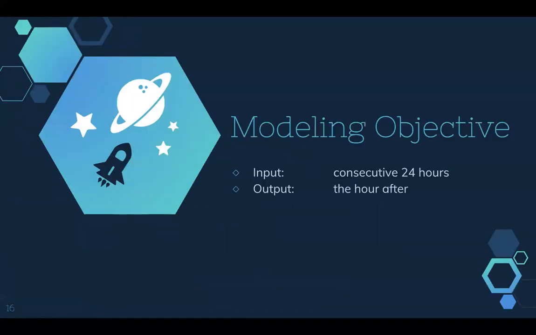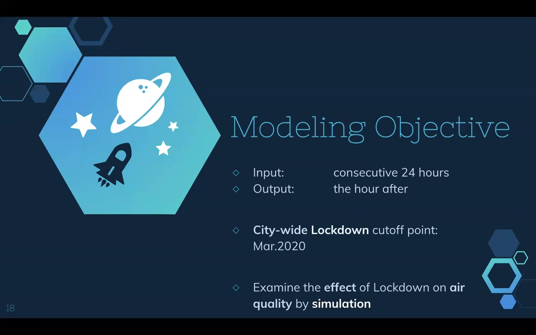The objective of our model is that we want to predict 1 hour using the previous 24 hours. We also suspected that this difference may be caused by the citywide lockdown because of the pandemic. Therefore, we determined a cutoff point to separate the data, then examine the effect lockdown has on air quality.